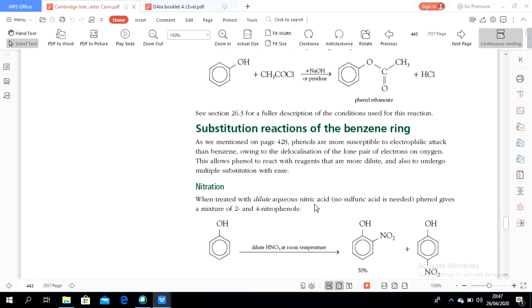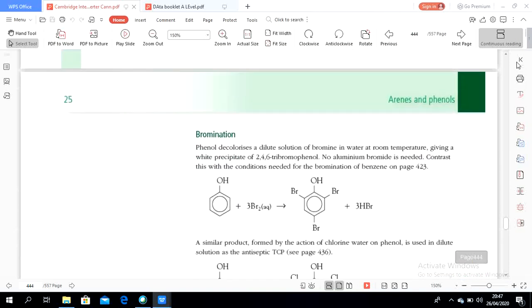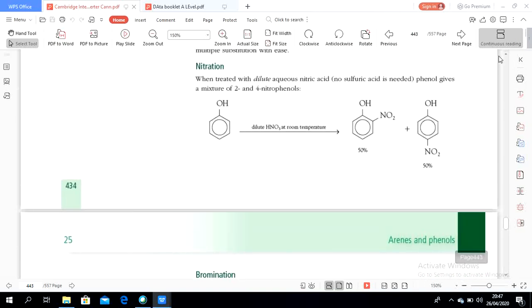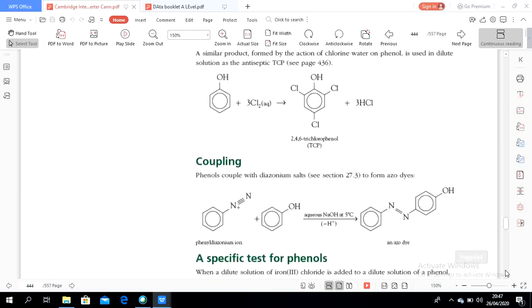In order to make benzene have a nitro group only, it must use concentrated nitric acid and concentrated sulfuric acid, but in this one it's not. The 50-50 means positions 2 and 4 are most likely to occur. The condition is room temperature.